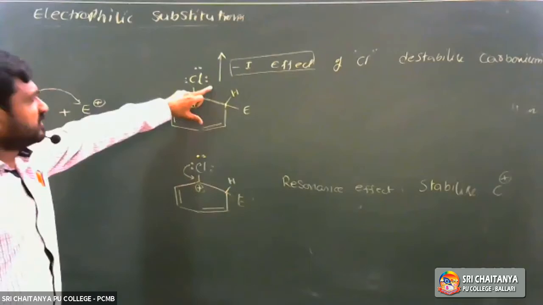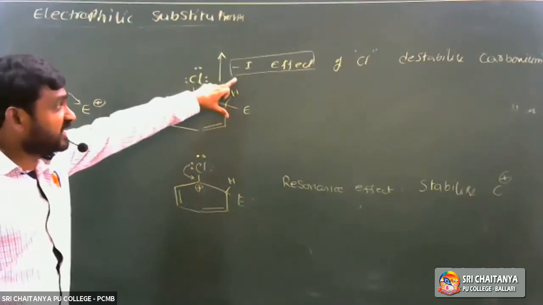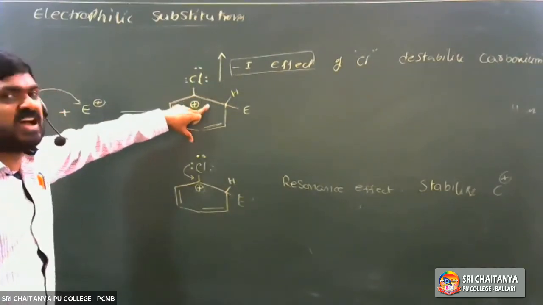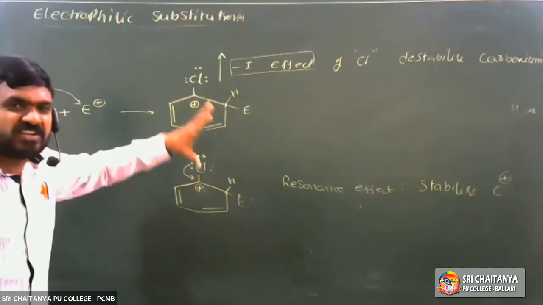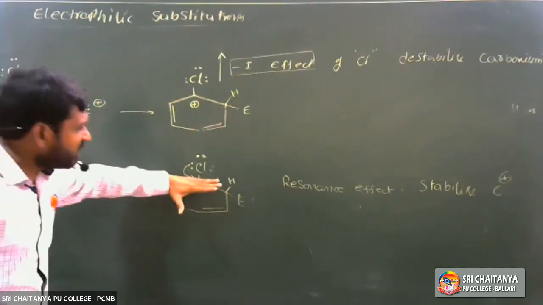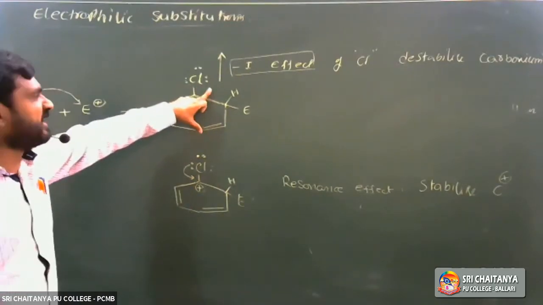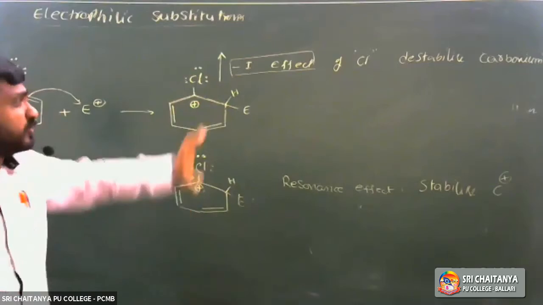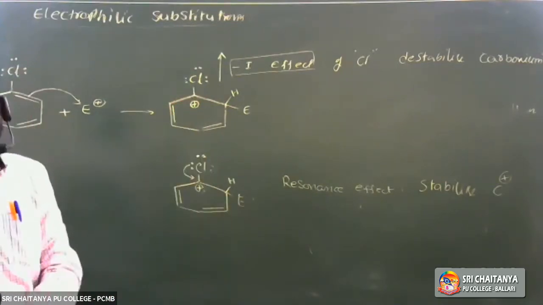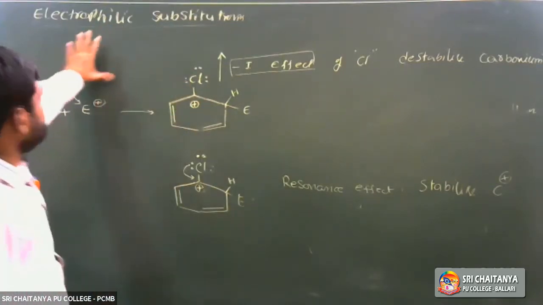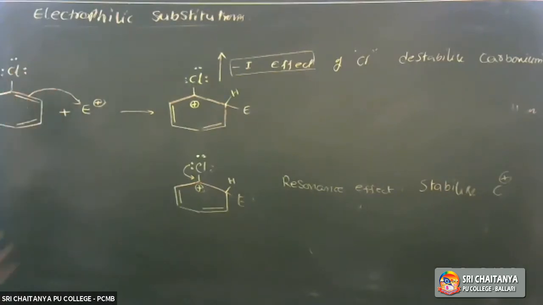Second one, the minus I effect decides the reactivity. Orientation is decided by the resonance effect. Next one, reactivity is decided by the minus I effect. So these two points are very important. These are the main points towards electrophilic substitution reactions.